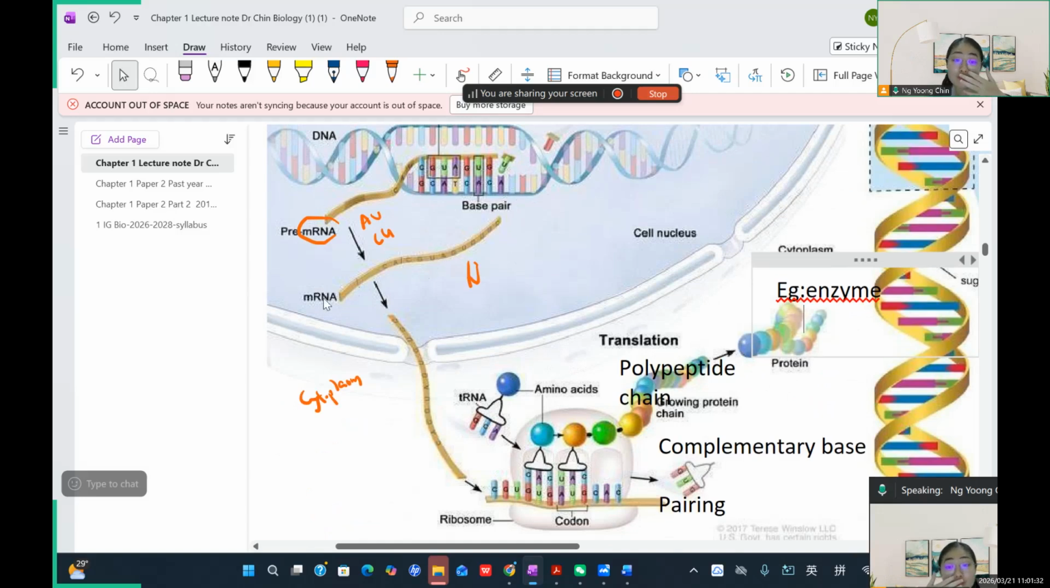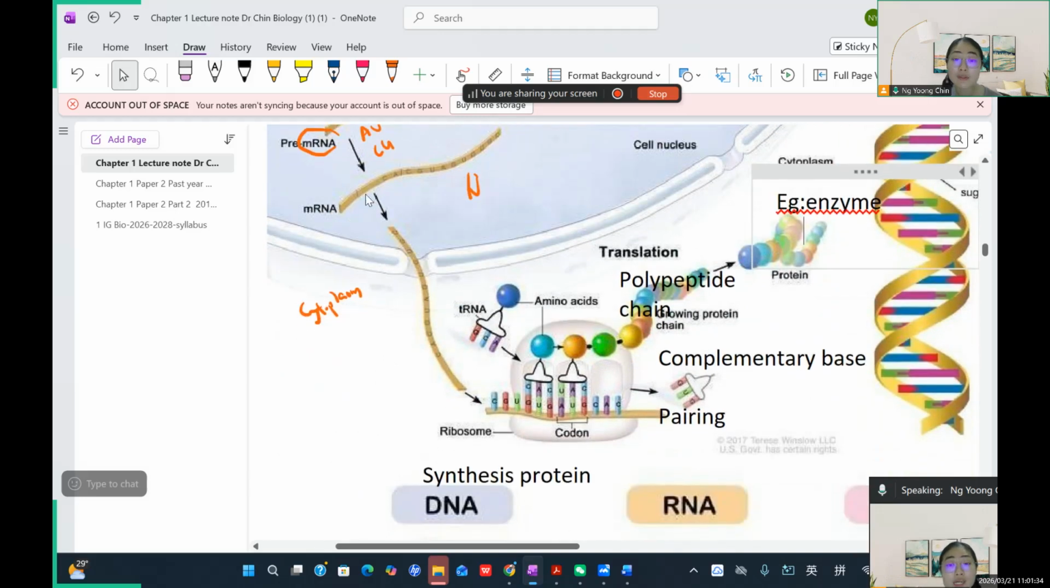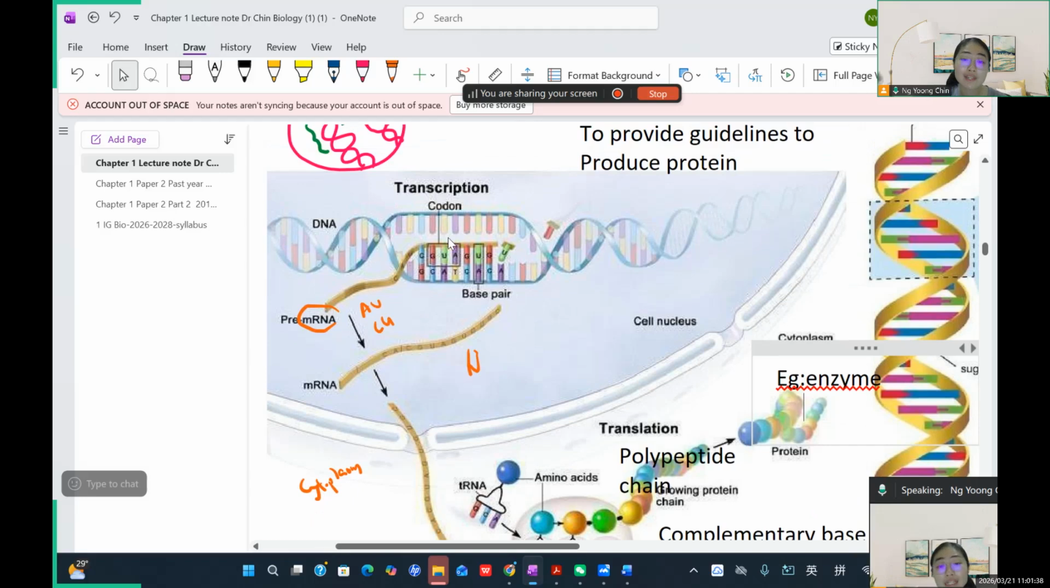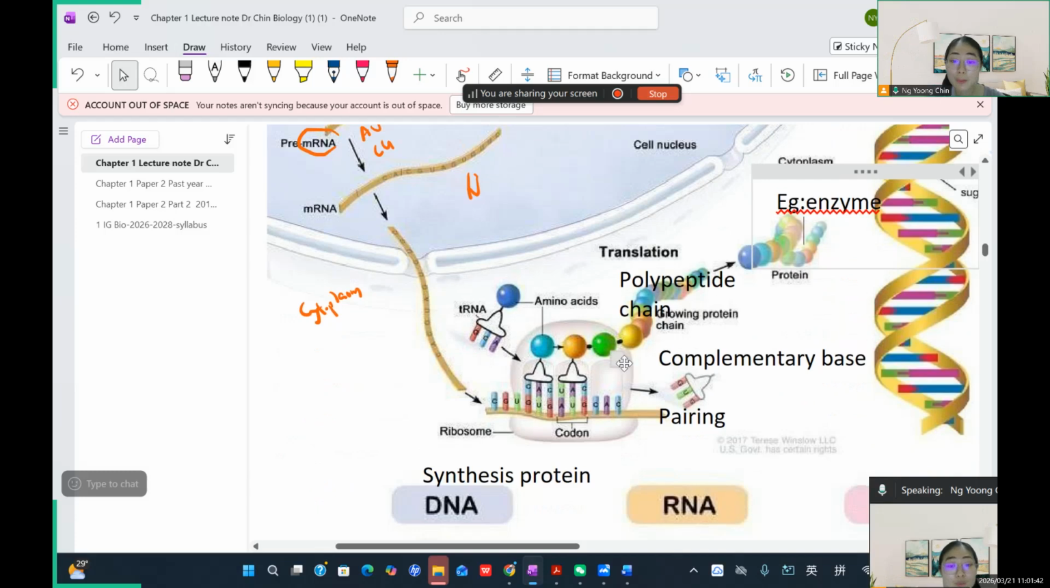why you require the help from the messenger RNA. So the messenger RNA just brings out the information, copying how to make the 西餐, okay, and then it goes to the ribosome. So the ribosome reads the information from the messenger RNA. It can start to join the amino acids together, and then they will form the polypeptide chain.